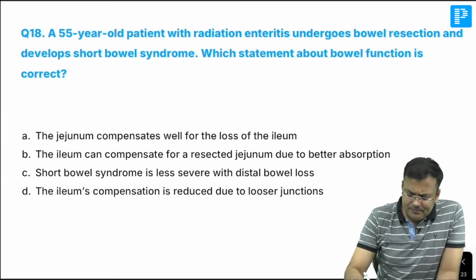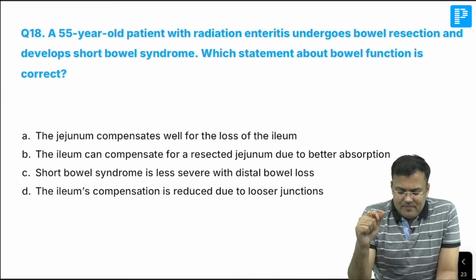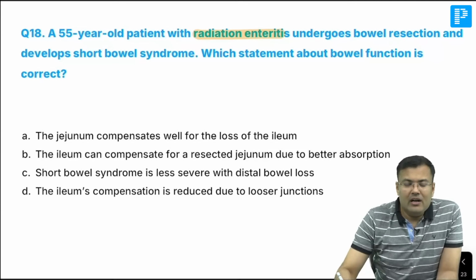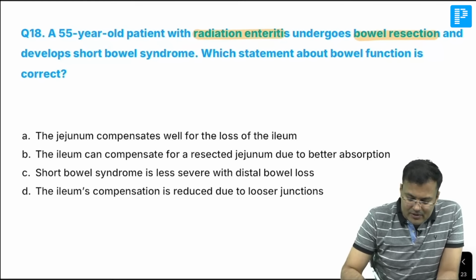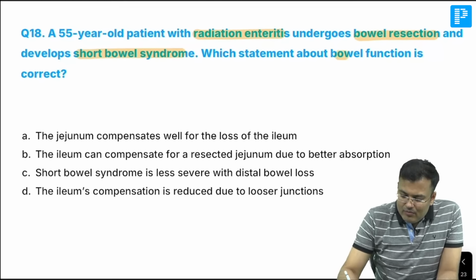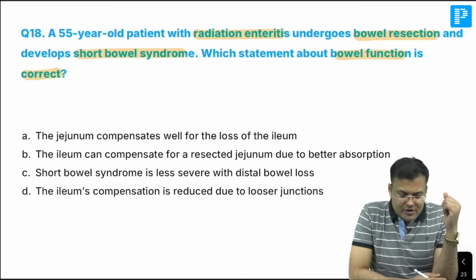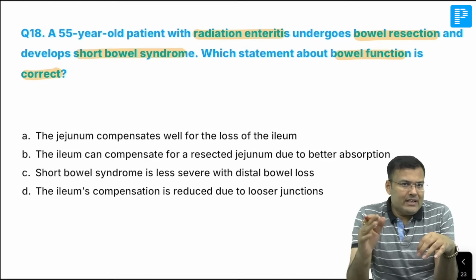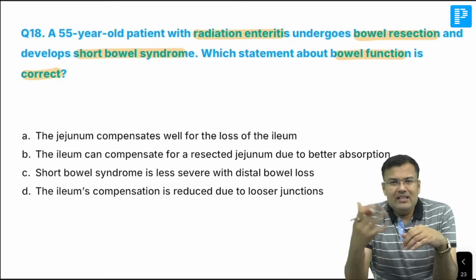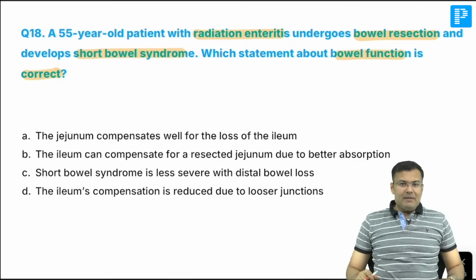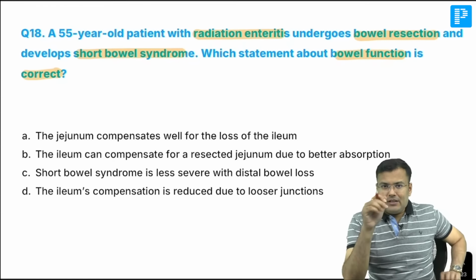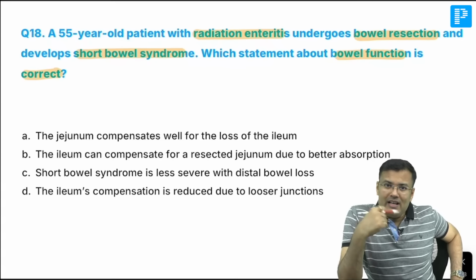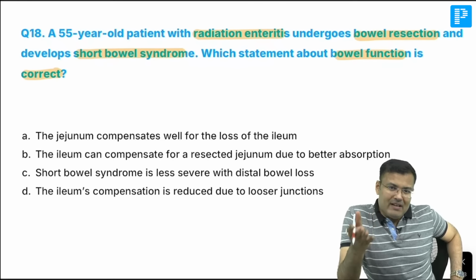Next, very easy. Read it and tell me the correct answer. 55 years old patient, radiation enteritis, undergoes bowel resection and develops short bowel syndrome. Which statement about bowel function is correct? What is the correct answer? I am waiting for your reply. Let me give you the clue. Out of jejunum and ileum, which one is having better adaptability? Who adapts quickly? Ileum. Ileum is having better adaptability than jejunum. That's why jejunal resections are better tolerated. Why? Because ileum is having better adaptability.